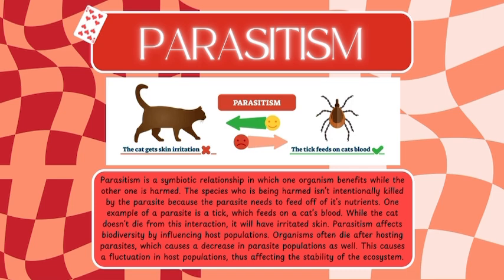Parasitism affects biodiversity by influencing host populations. Organisms often die after hosting parasites, which causes a decrease in parasite populations as well. This causes a fluctuation in host populations, thus affecting the stability of an ecosystem.